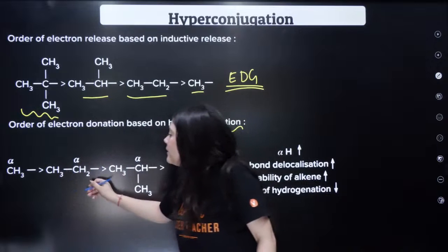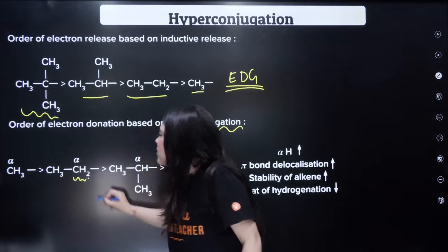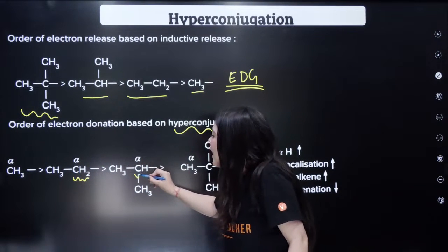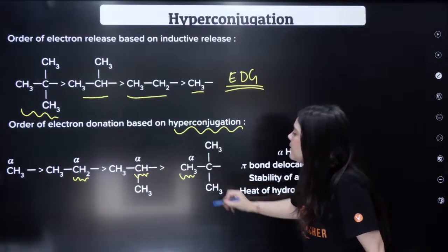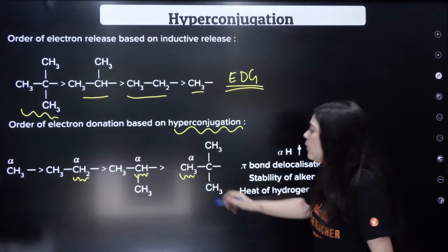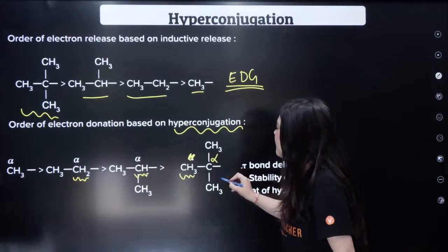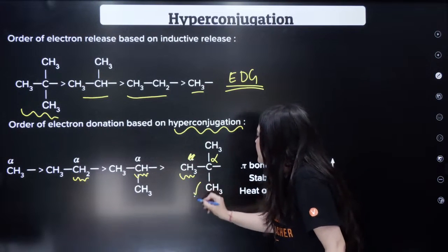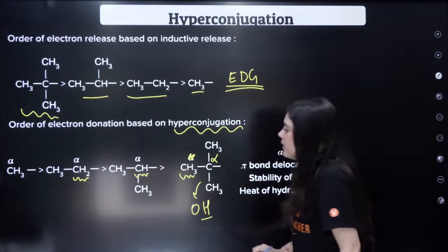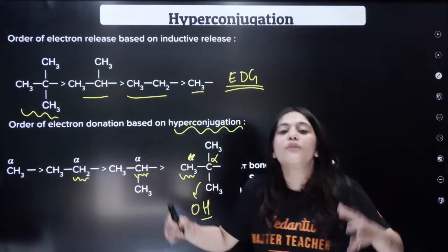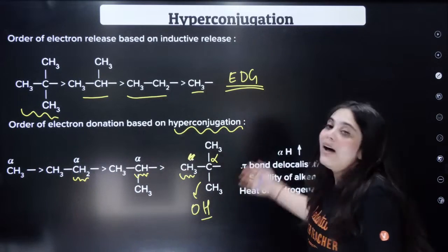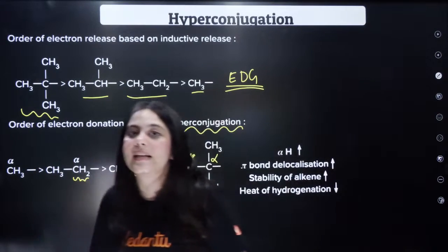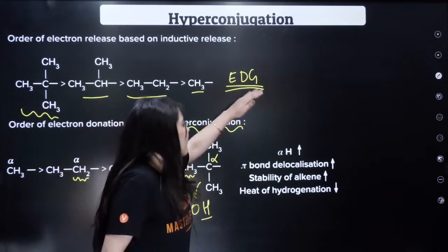Similarly, here on the alpha carbon there are just 2 hydrogens. Here on the alpha carbon there is just 1 hydrogen. Here on the alpha carbon there are again 3 hydrogens. Okay, no, this is not the alpha carbon, this is the alpha carbon, and here there are 0 hydrogens present, right? So as the number of hydrogens increases, what is happening? The hyperconjugating structures are increasing, and so is the stability.